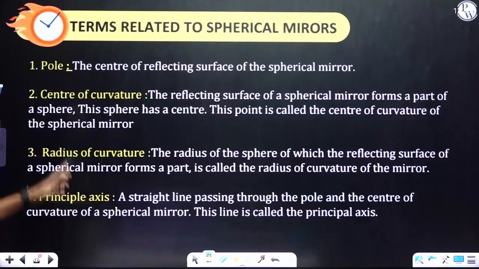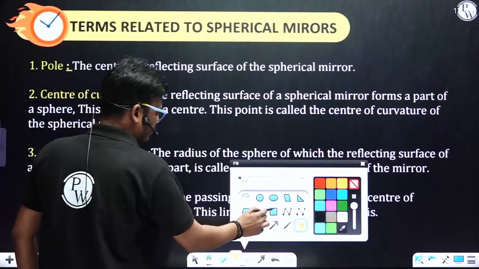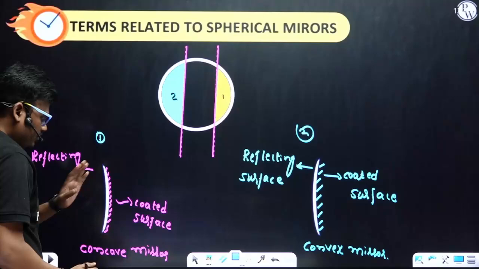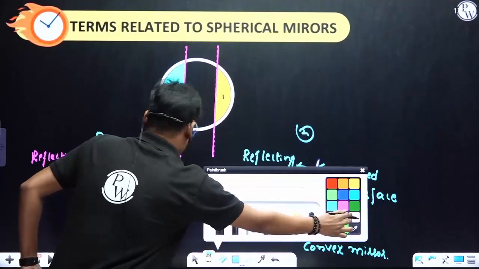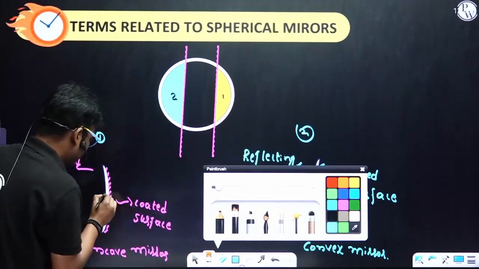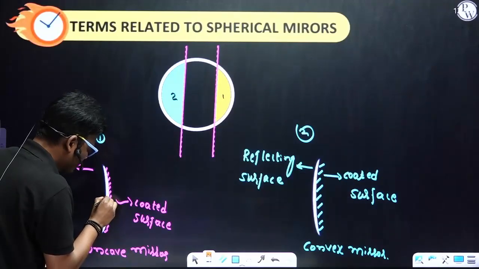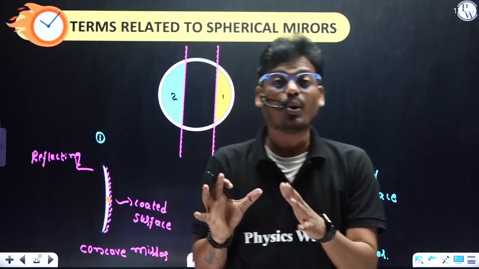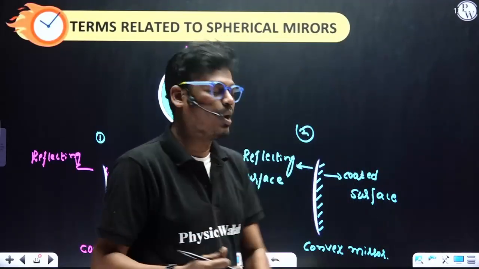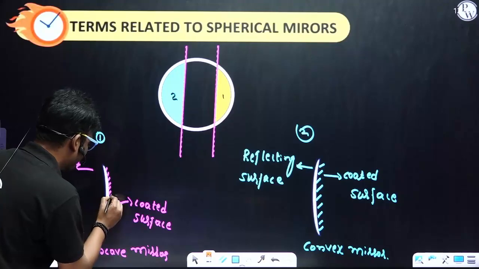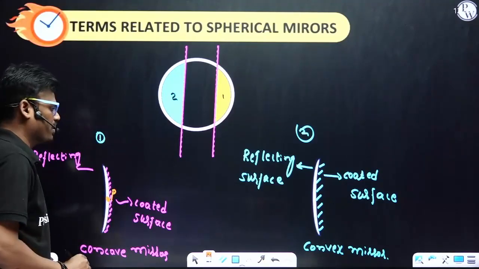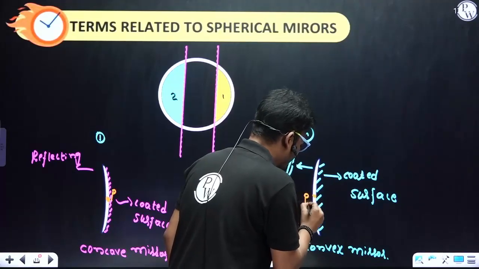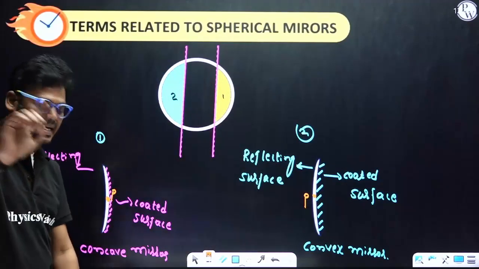The first term you see is the pole of the mirror. What is this pole of the mirror? Please try to understand. The midpoint of the mirror, or else the midpoint of the reflecting surface, is called the pole of the mirror. Maybe it is a concave or convex. In the same way, for a convex mirror, the midpoint of a reflecting surface is called the pole of the mirror. The first point, it is clear.